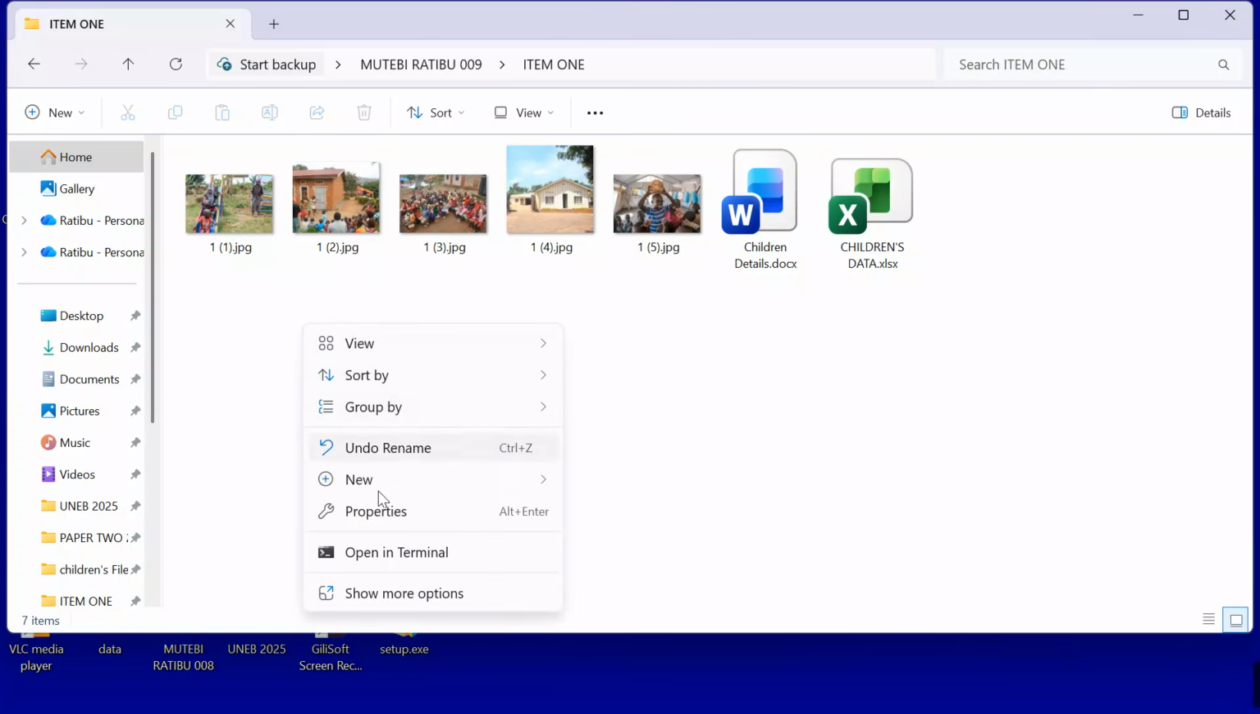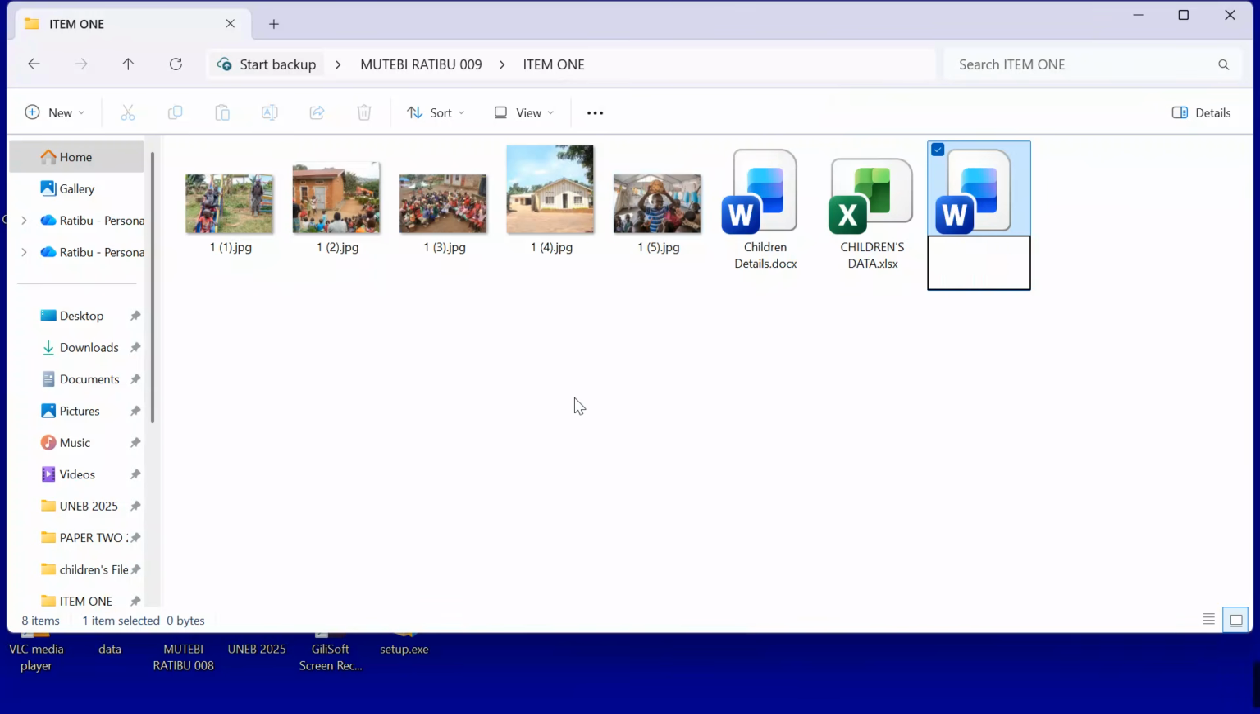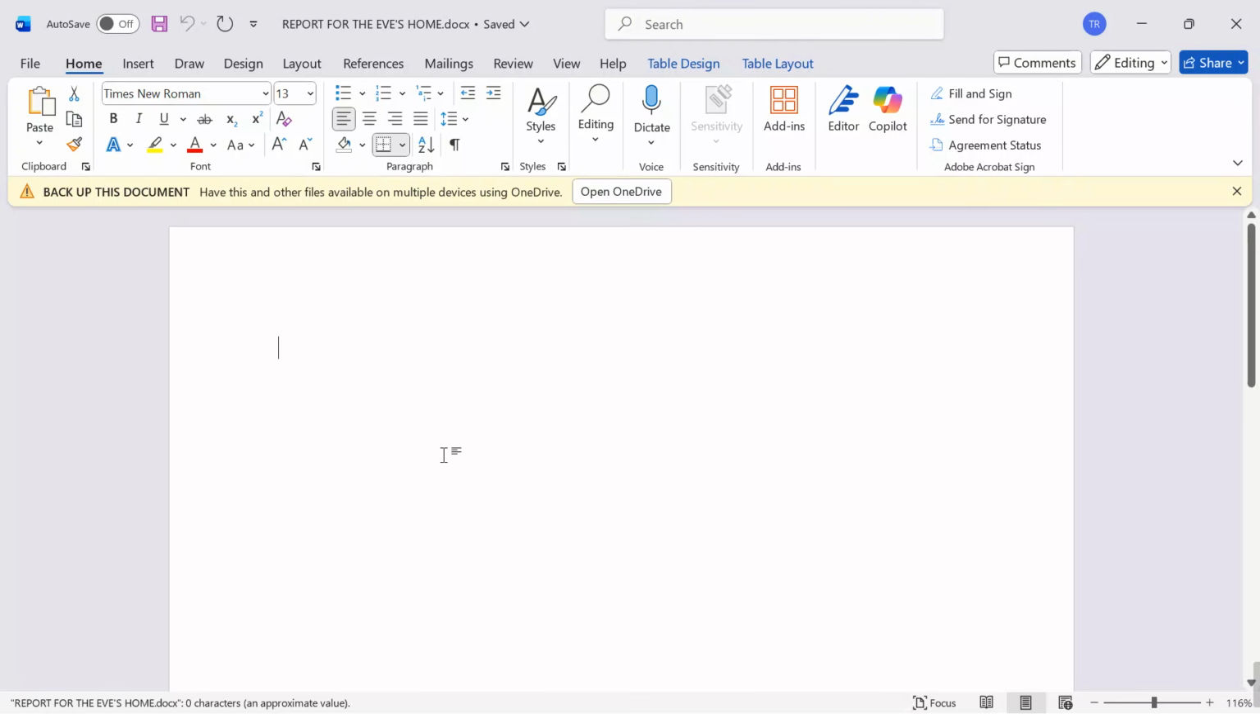Right click, come over here and say Microsoft Word, and then I want to put here, I say report for Eve's home. Yes, this is my report. So I'm going to open it, and then we start checking it here and there. So this is my file, which I've just created.